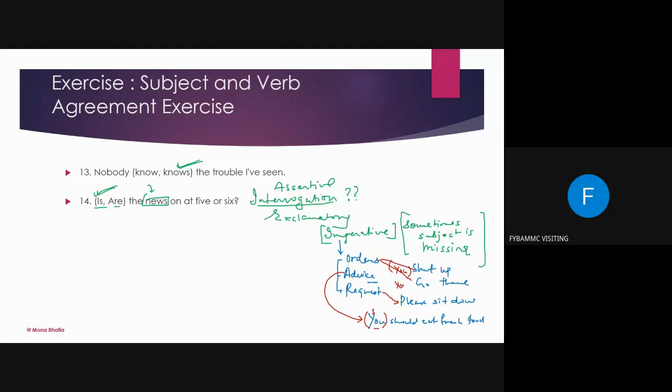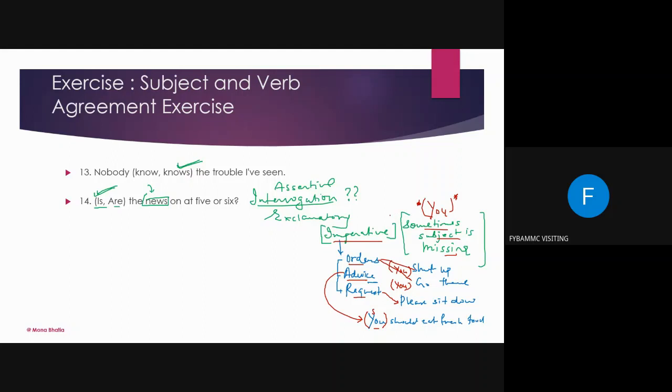You is not written. So here, when sometimes the subject is missing, it is often you. Which we sometimes put in asterisks to tell you that this is missing. So whenever you find these types of sentences, either order, advice, or request, you have to understand that it is there, but we do not say it.